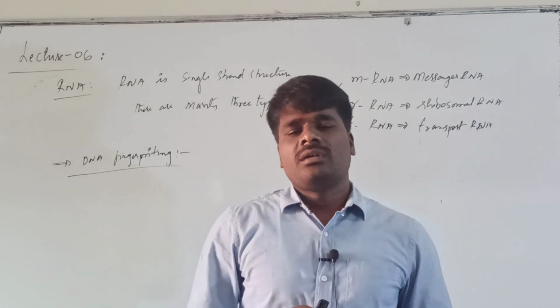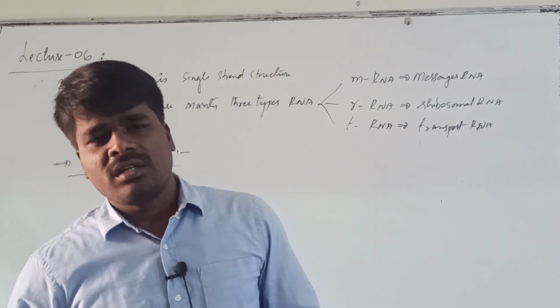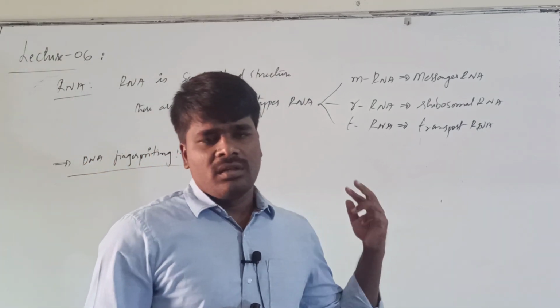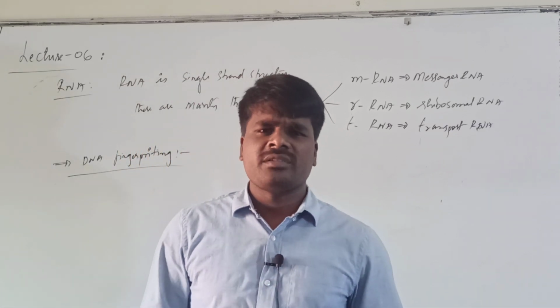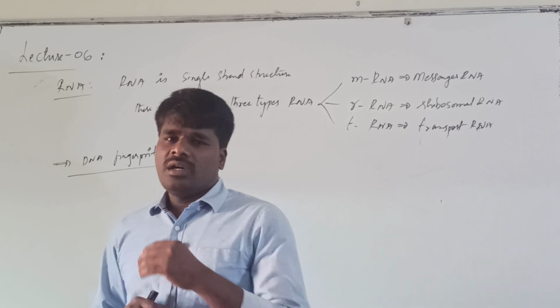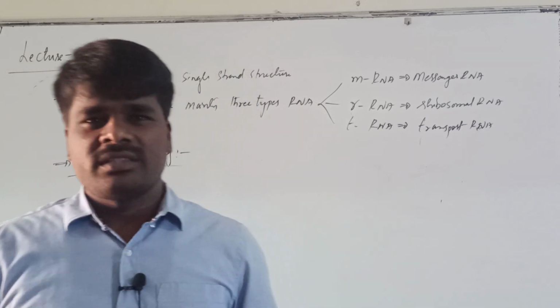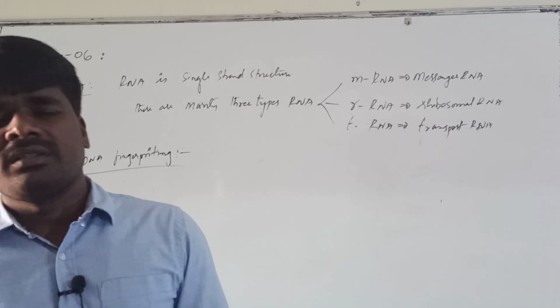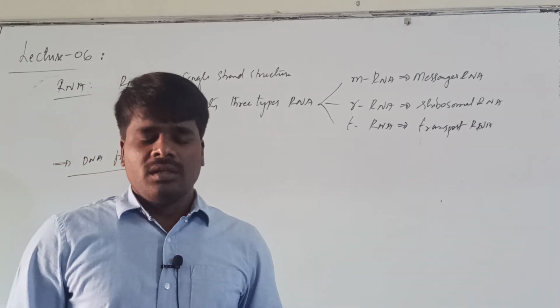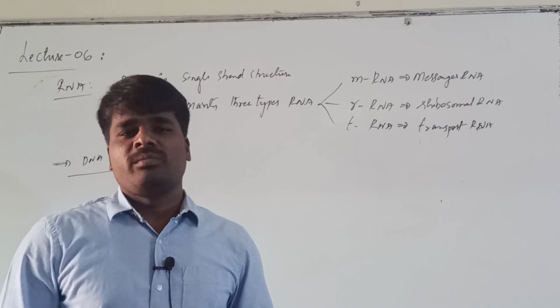RNA is a single-stranded structure. There are 3 types of RNA: tRNA, rRNA and mRNA. They mainly participate in protein synthesis in human beings. And DNA fingerprinting is the latest science which helps in identifying criminals or parents in various cases. That completes the biomolecules.